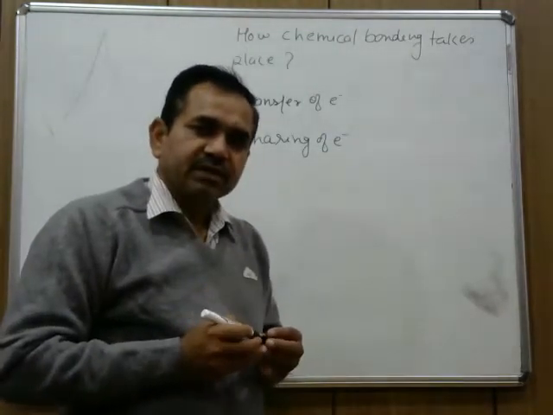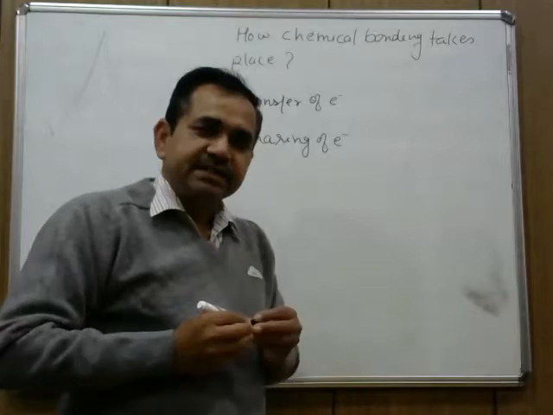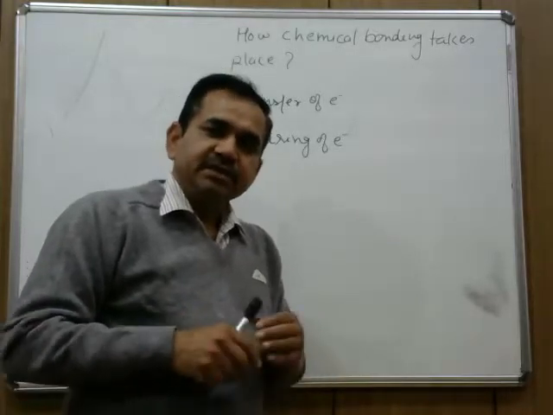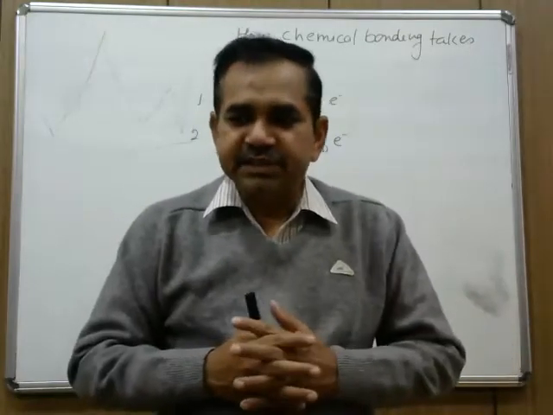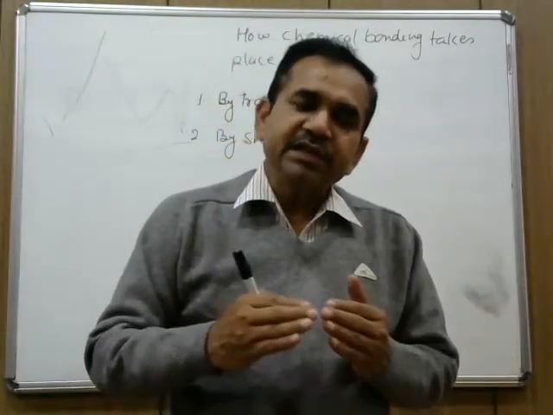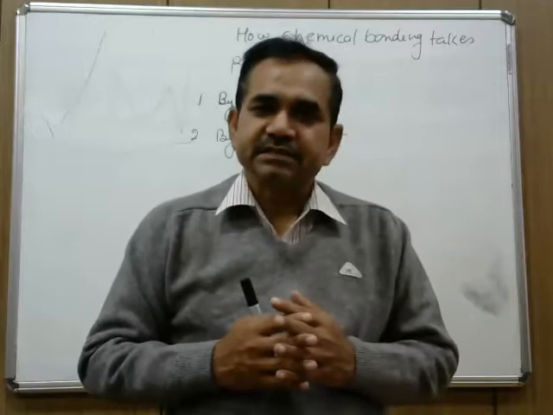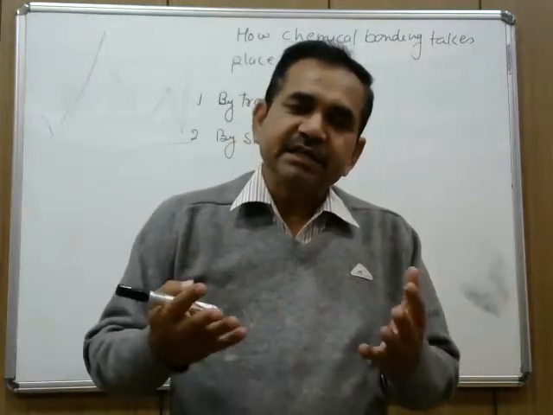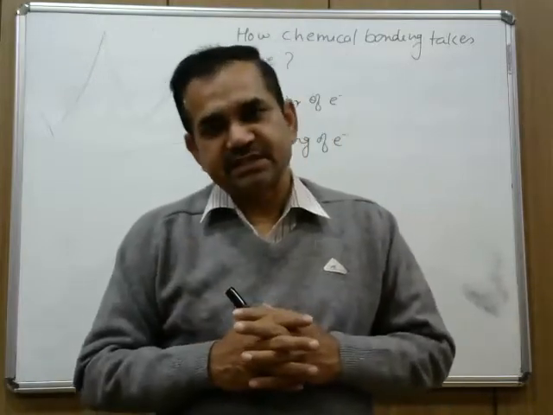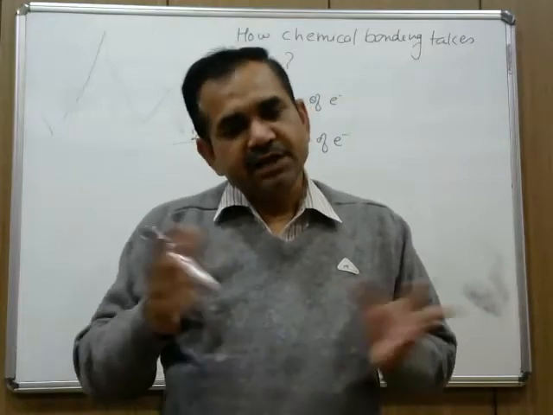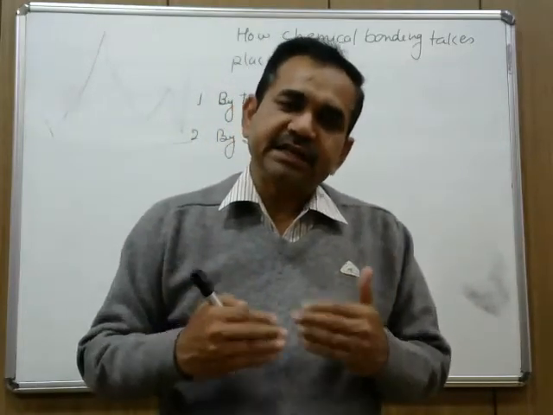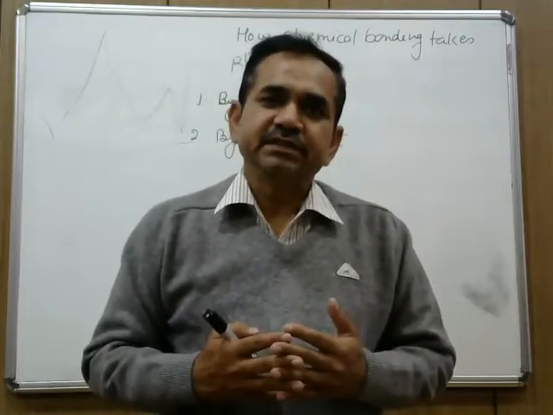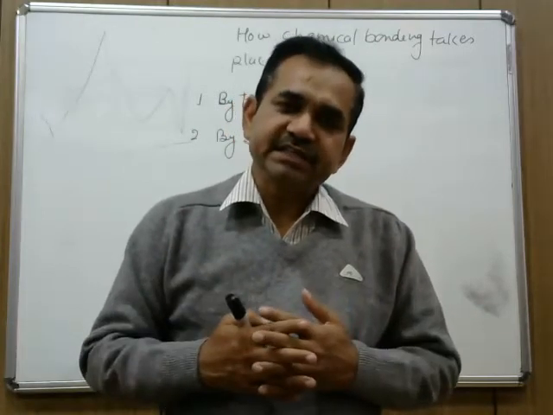Transfer of electrons means, out of two atoms that are combined with each other, one atom loses its electrons and the other atom accepts those electrons. And during this process, both of these atoms attain a stable configuration of 8 electrons.